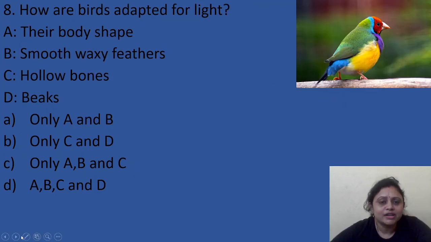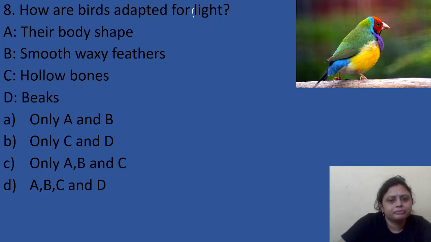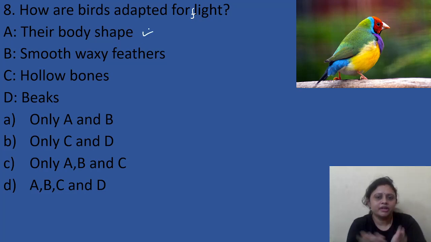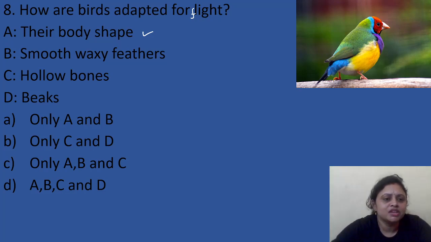How are birds adapted for flight? Option A, their body shape. B, smooth waxy feather. C, hollow bones. D, beaks. So what will be the answer? Why is their body light? It is adapted for flight. Yes, that is their body shape, a streamlined body, which helps them to fly.